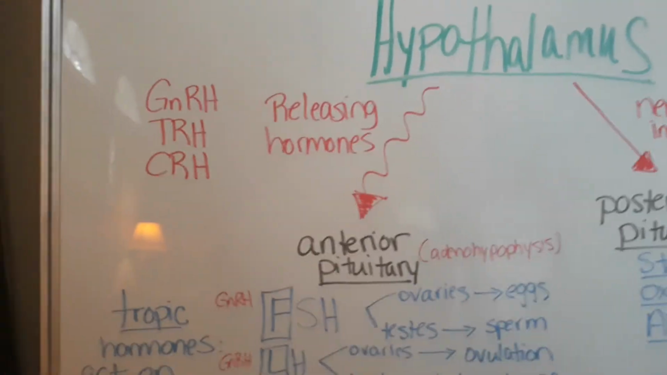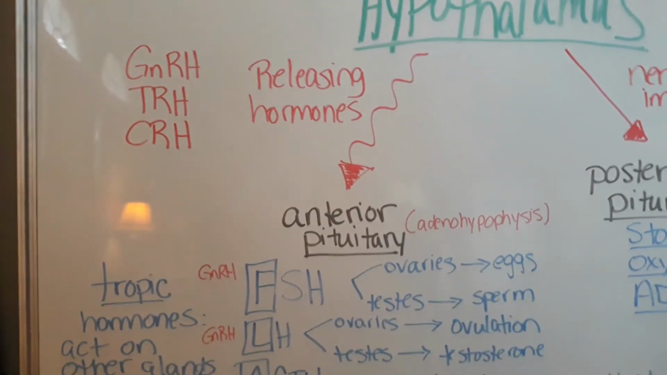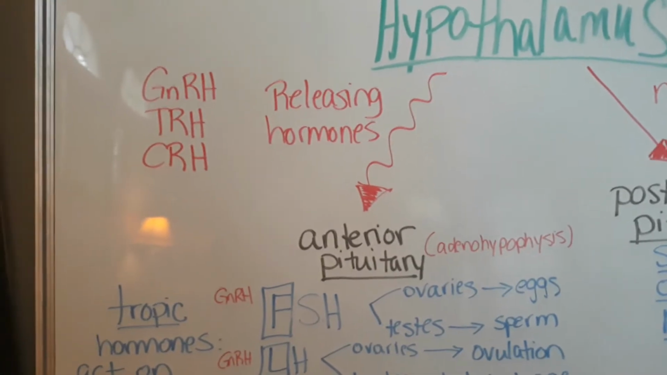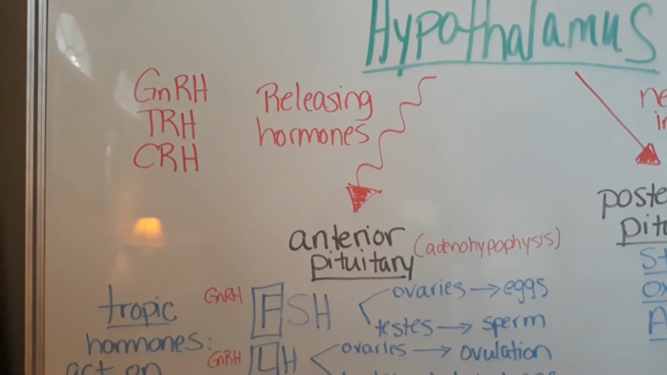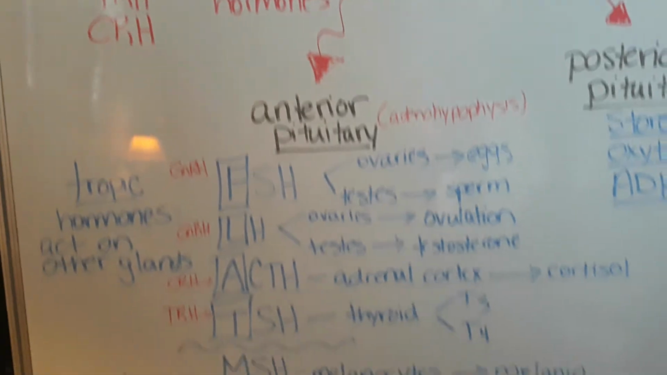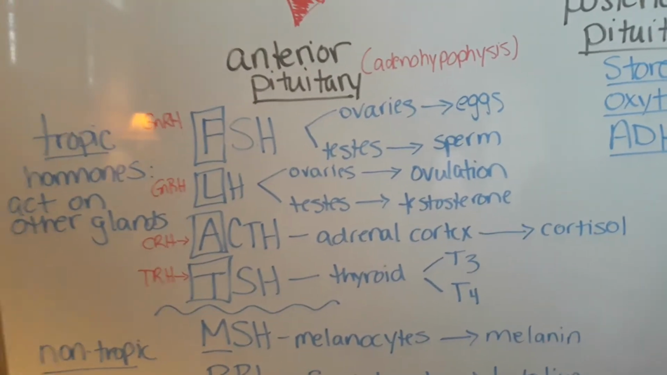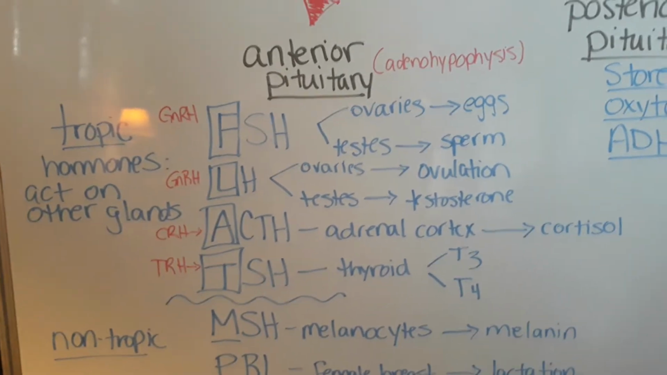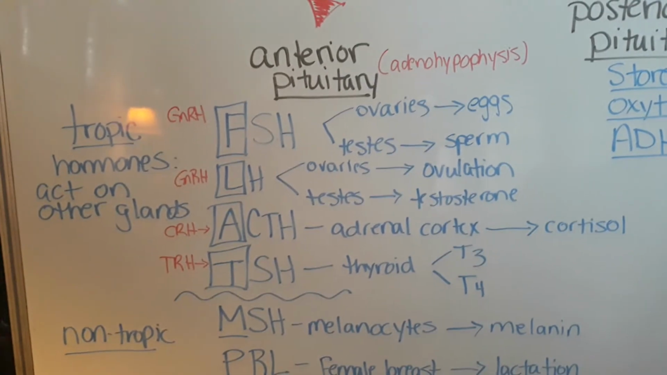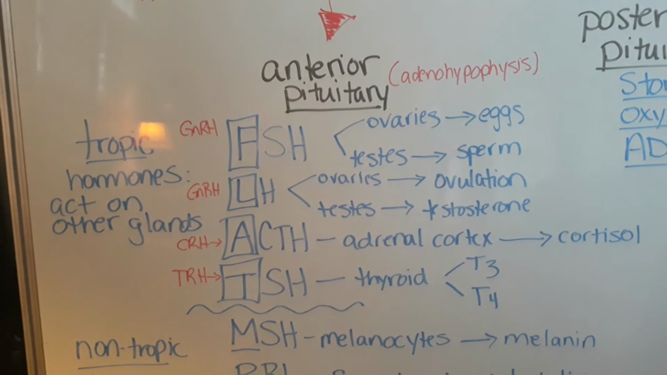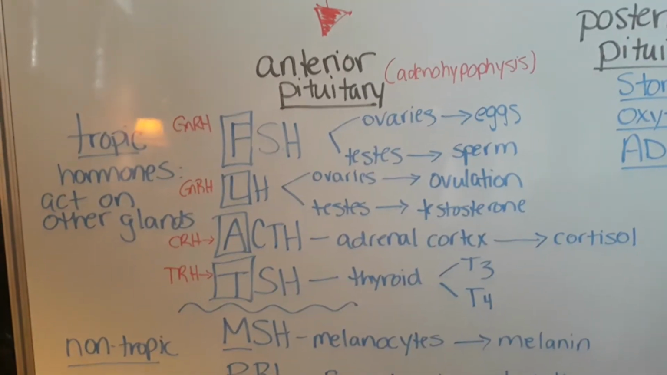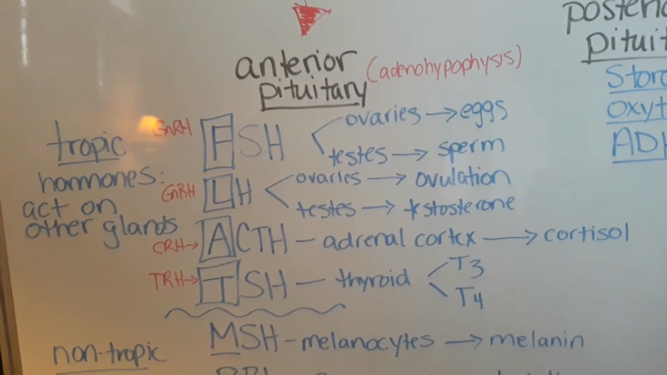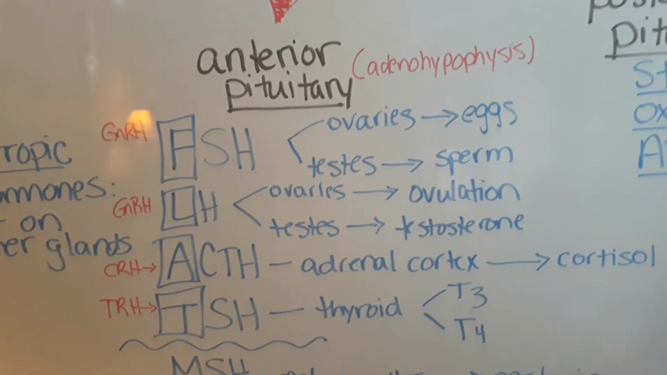The hypothalamus secretes releasing hormones that act on the anterior pituitary. Those are GnRH, TRH, and CRH. And these act on the anterior pituitary and spur the production of these other hormones, which are known as tropic hormones. And tropic hormones are hormones that act on other glands to spur them to make hormones of their own. And I know these by the acronym FLAT, F-L-A-T.